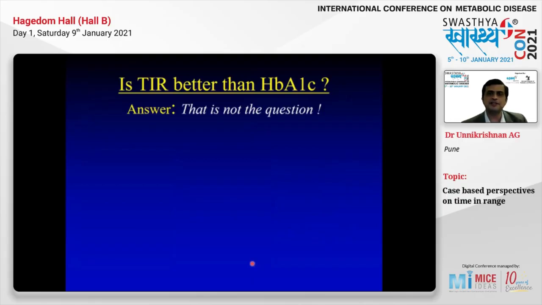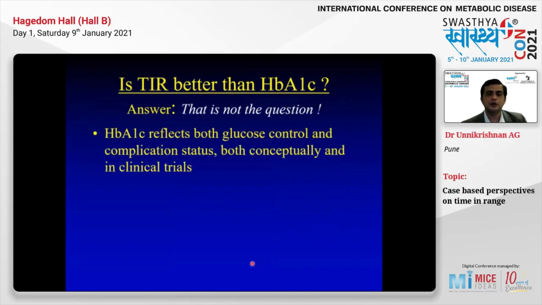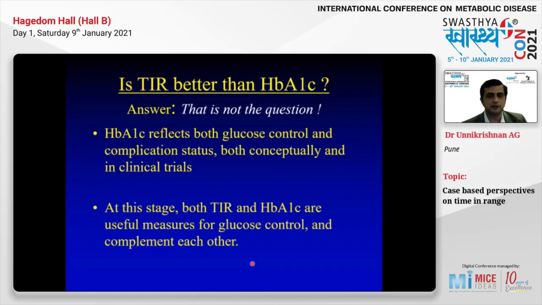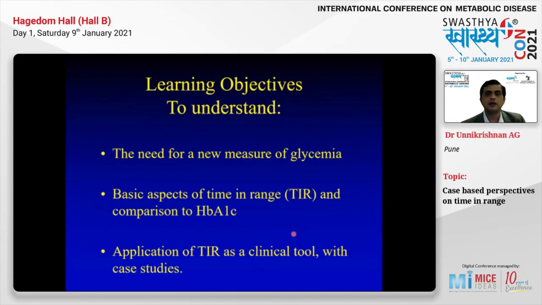So is time in range better than HbA1c? That's not the question. Both are good markers of glucose control, and HbA1c really is associated with diabetic complications. At this stage, time in range and HbA1c are useful, and they complement each other and they do not substitute each other. So I've discussed the need for a new measure of glycemia. I looked at the basic aspects of time in range in comparison to HbA1c. I also discussed some case studies in real-life practice on time in range.